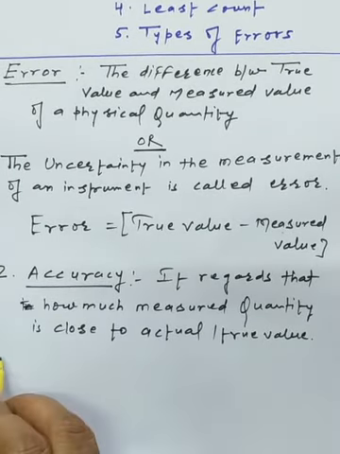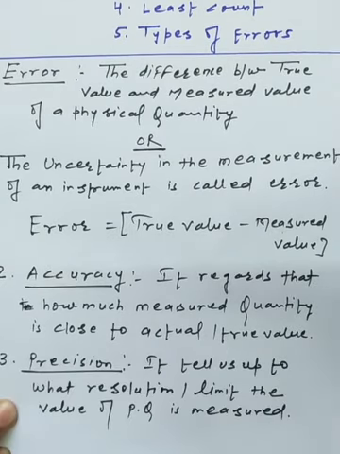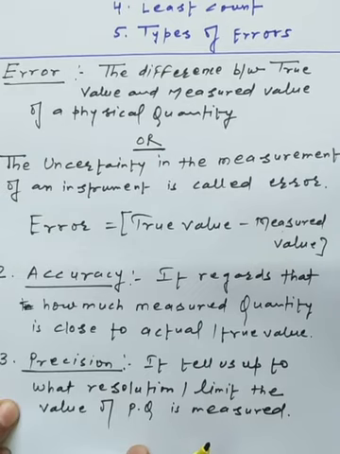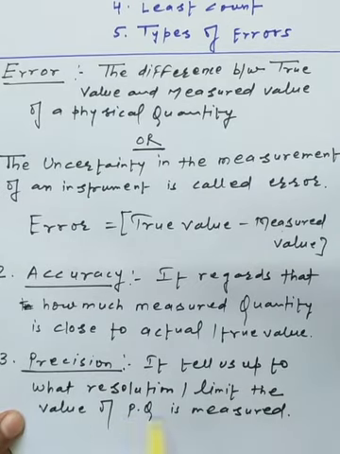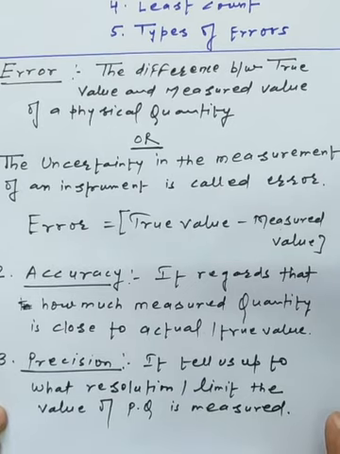And the third term we have is precision. The meaning of precision is that it tells us up to what resolution or limit the value of the physical quantity is measured. Generally we make measurements with the help of an instrument, and each instrument has its own least count.